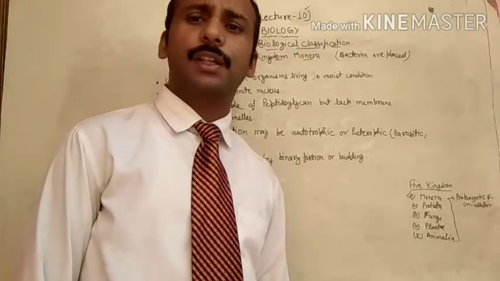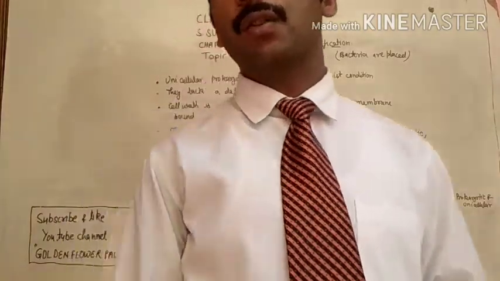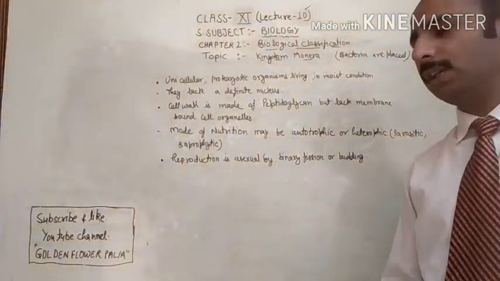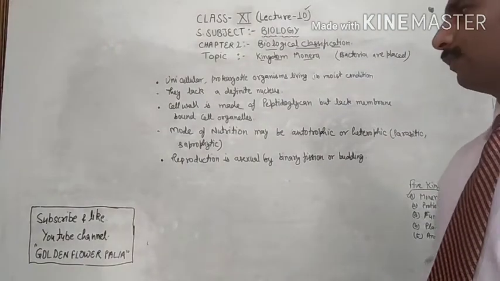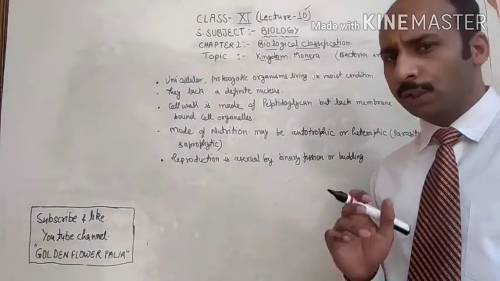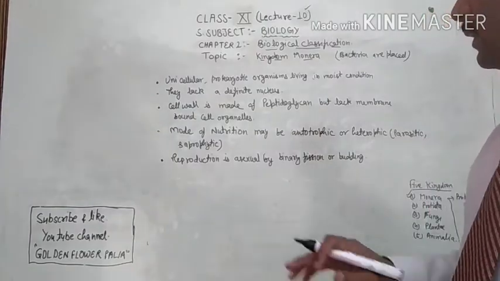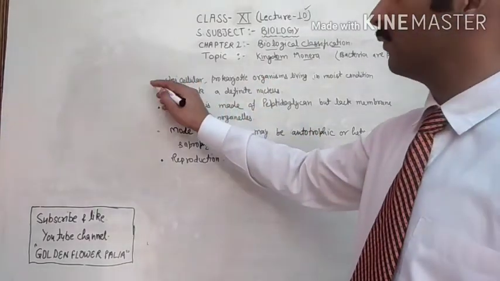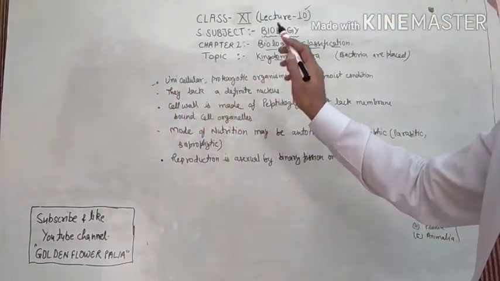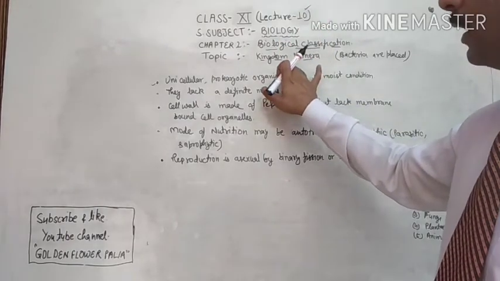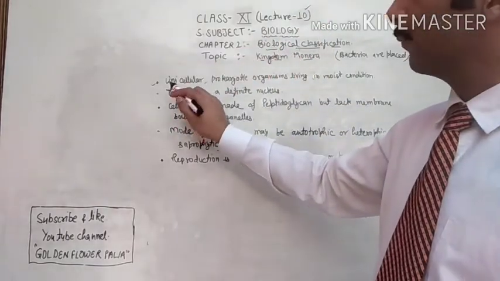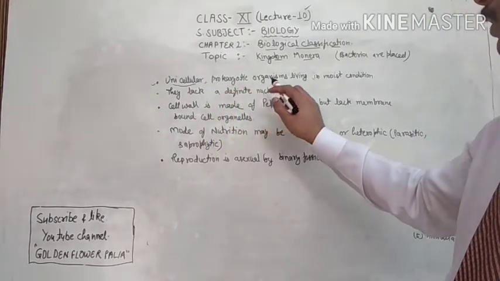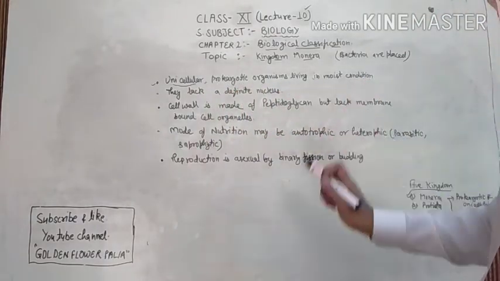So all those organisms which are called prokaryotes we keep in this kingdom Monera. So my dear students, these are the few points. For example, the first point, unicellular: in kingdom Monera we keep unicellular prokaryotic organisms living in moist conditions.